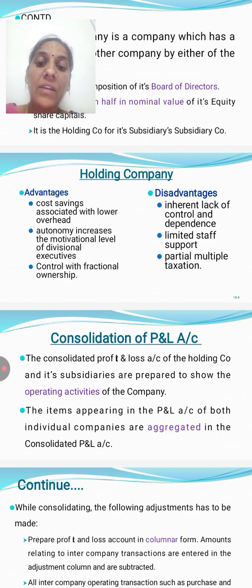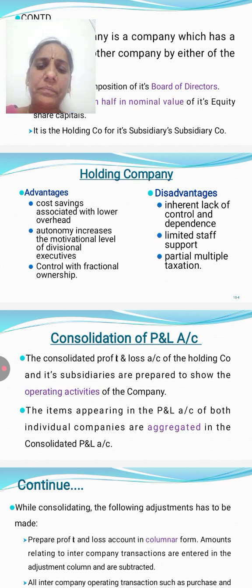Next slide is consolidated profit and loss account. Any financial company prepares a P&L, but instead of a P&L, a holding company prepares a consolidated profit and loss account and consolidated balance sheet.